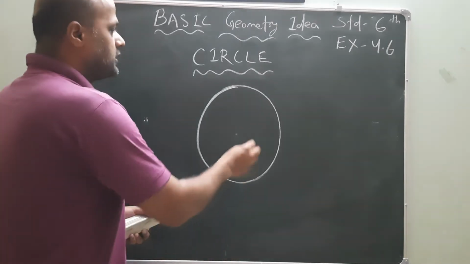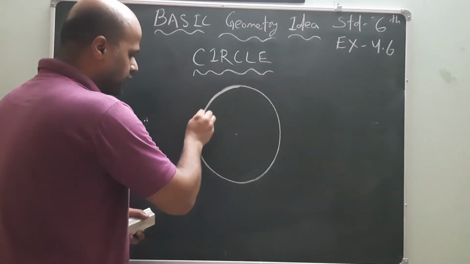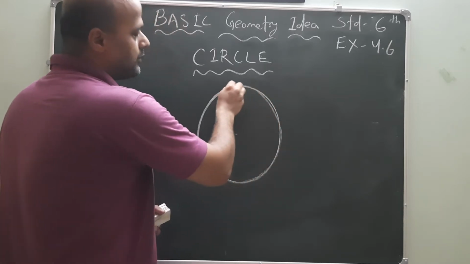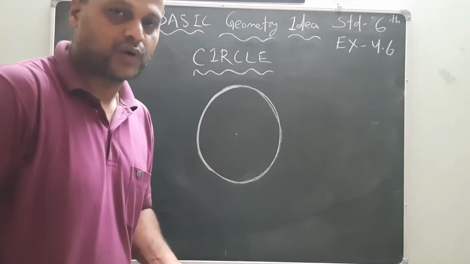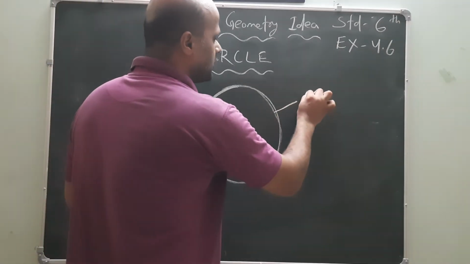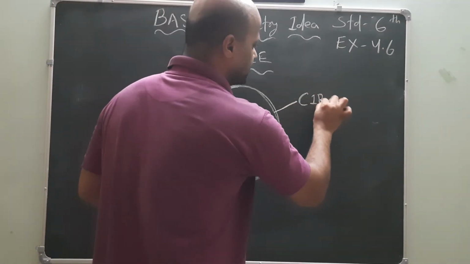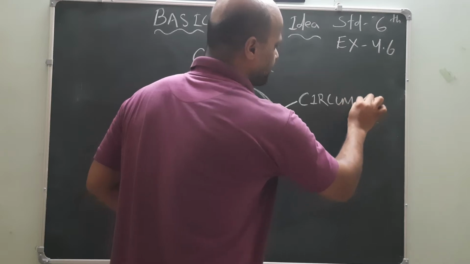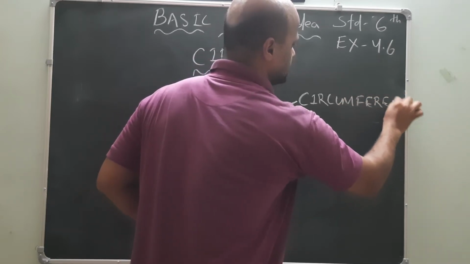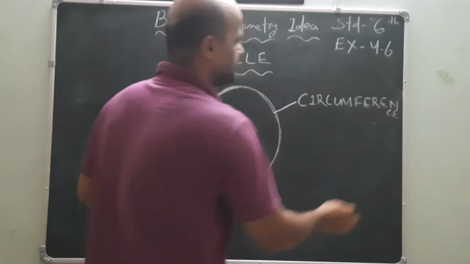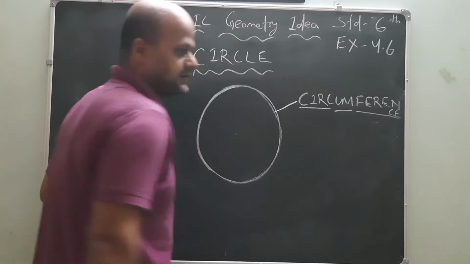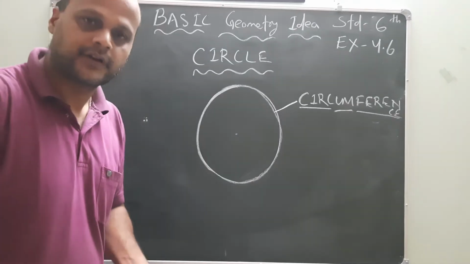This is called the boundary in common words, but this word is going to change. In geometrical terms it is called the circumference.